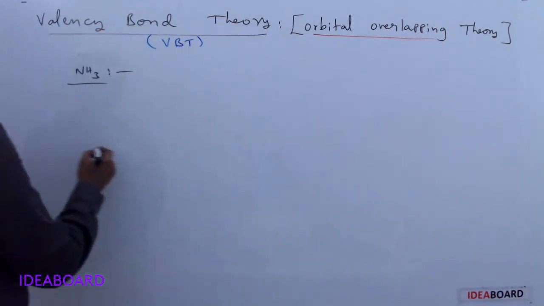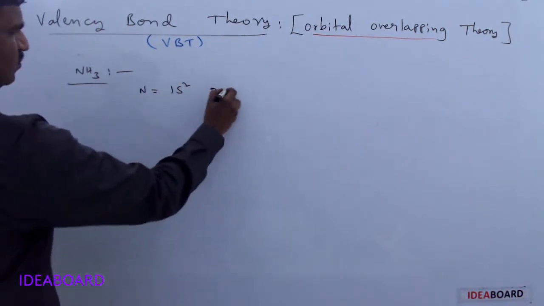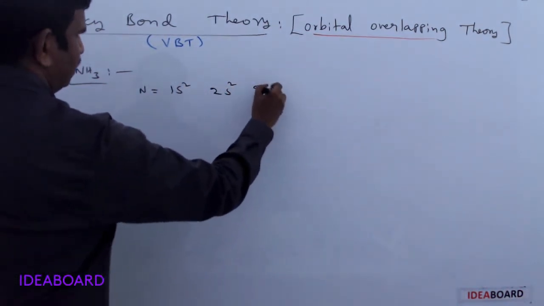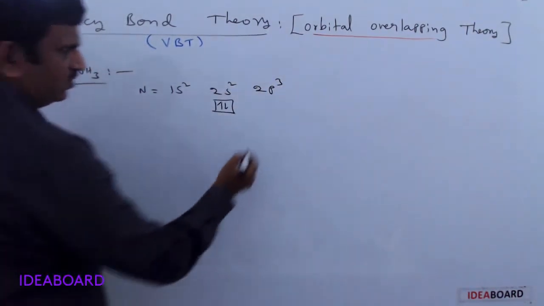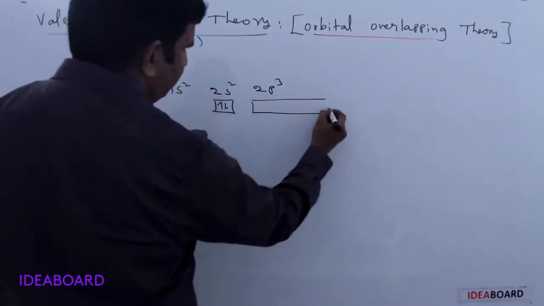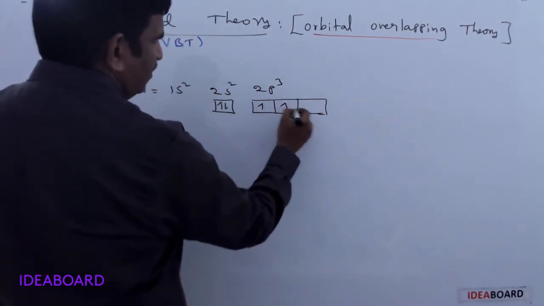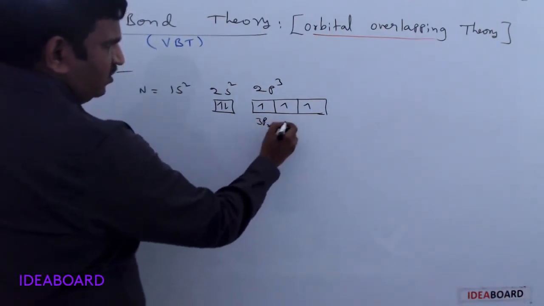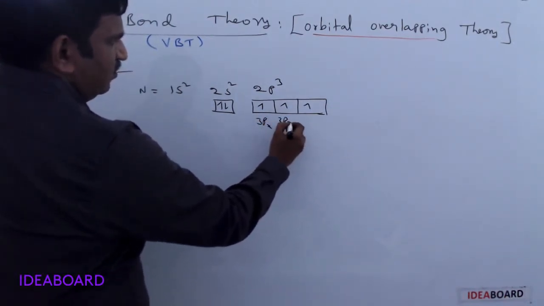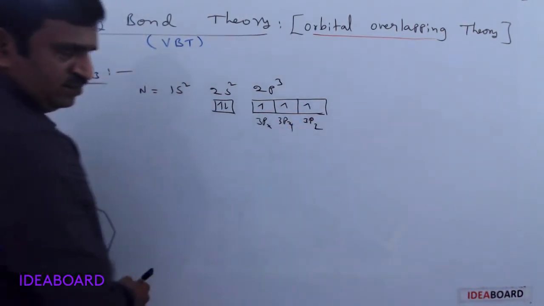Another example is the NH3 molecule. Here nitrogen has a 1s2, 2s2, 2p3 configuration. 2s2 means 2 electrons paired, a non-bonded pair, and 2p3 means it has 1 electron, 1 electron, 1 electron. Suppose this is a 3px orbital, this is a 3py orbital, and this is a 3pz orbital.